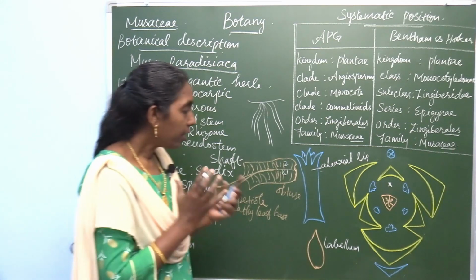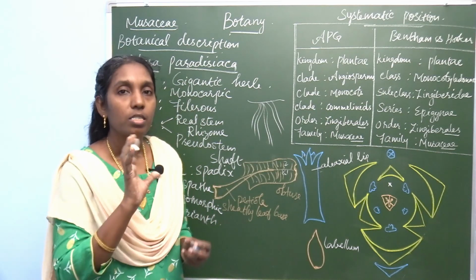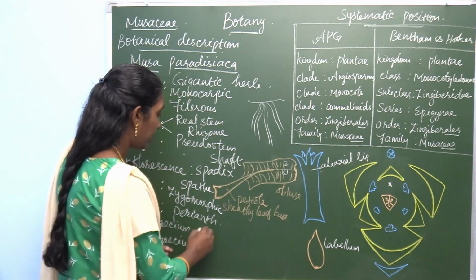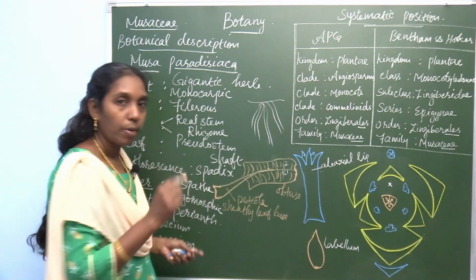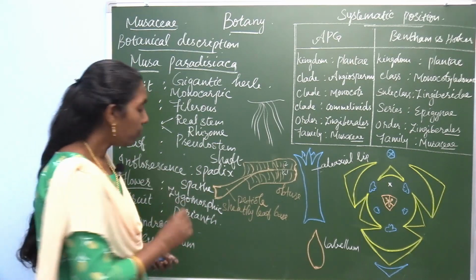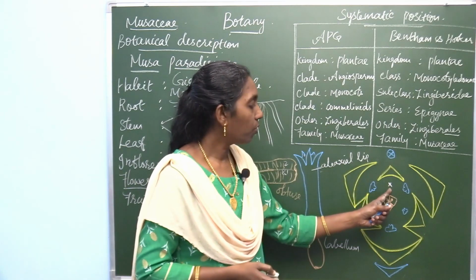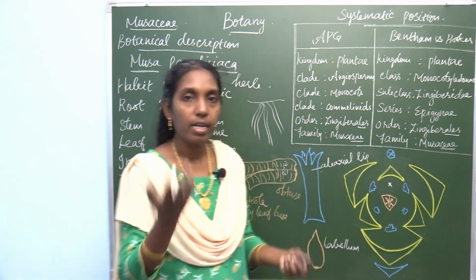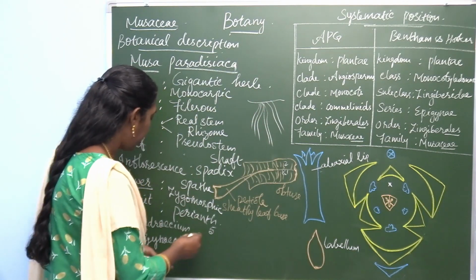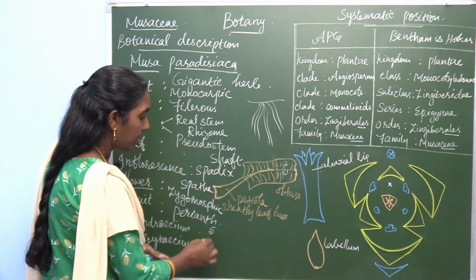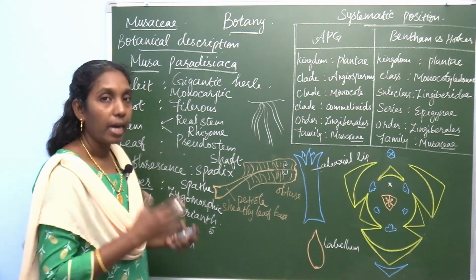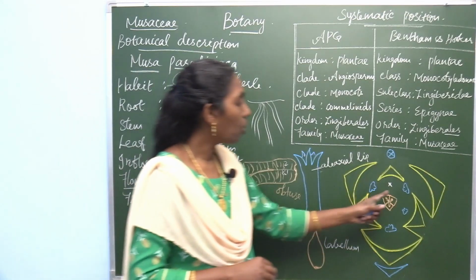Androecium also, there are 6 different stamens present. In Musa paradisiaca, there are 5 fertile stamens. One is staminode, so in the floral diagram it is staminode. One is either absent or it is staminode. So 5 fertile stamens. And gynoecium, which is tricarpellary.